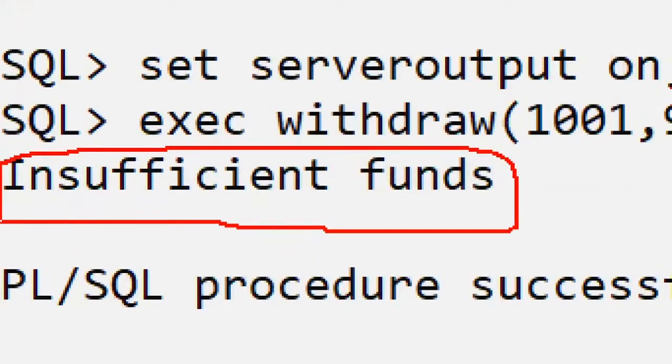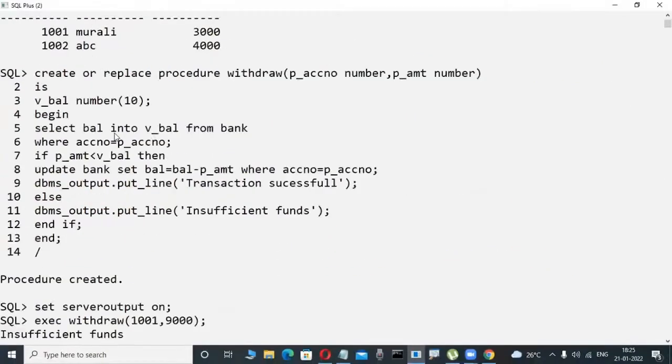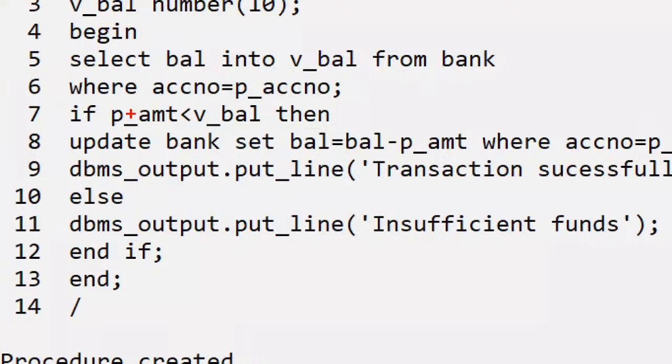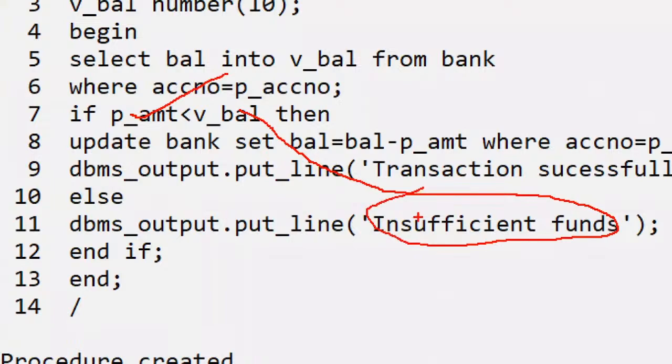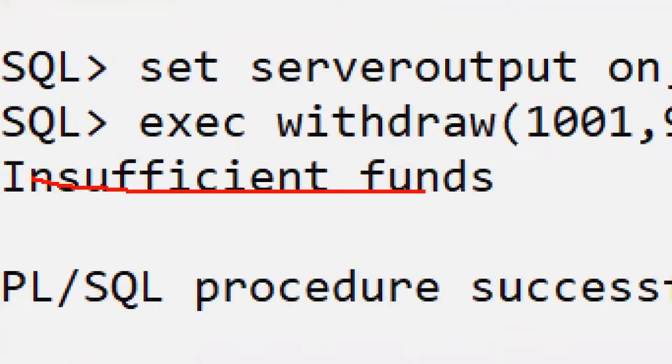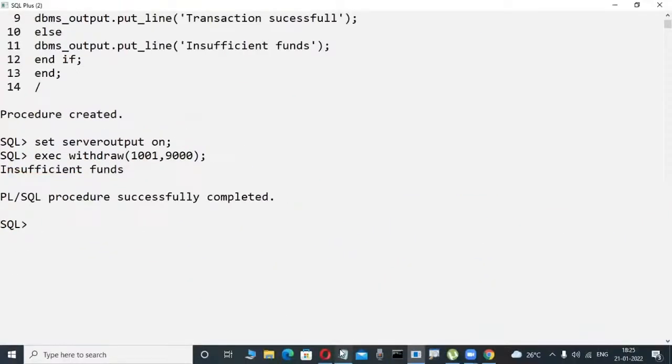It will display the message or not. How is it possible? This coding is executed, whatever I'm writing. Maybe your amount is more than the available balance. That's why insufficient funds. It will display the message or not. Yes. Now suppose here, for example, observe logically, insufficient funds is the message. It will be displayed or not? Yes. Suppose here, now check it out.